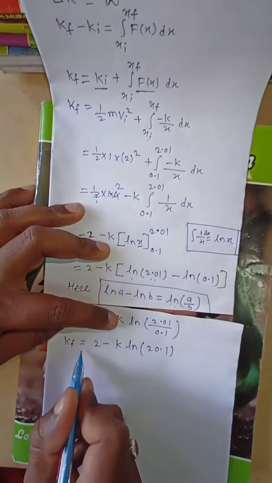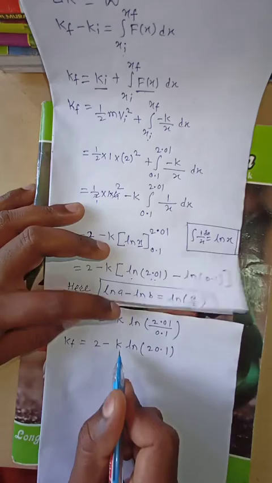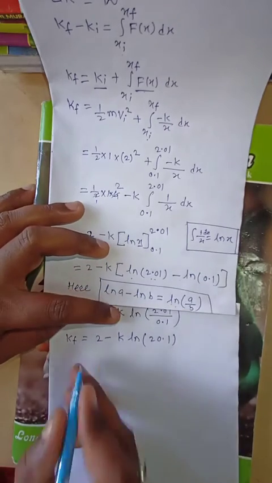Therefore the final kinetic energy is 2 minus k log of 20.1.